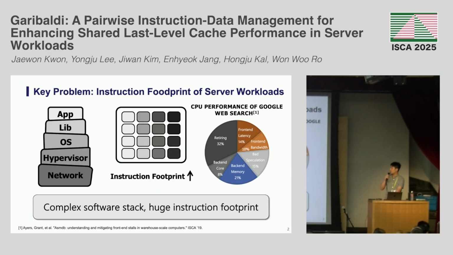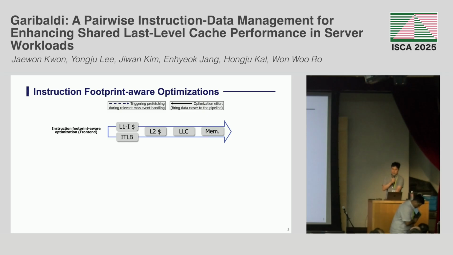Recent server workloads leverage deeper and more complex software stacks. As a result, the instruction footprint in the memory hierarchy has grown substantially and decreased instruction cache performance. Thus, server workloads are characterized by significant front-end bottlenecks, as shown in the orange part of this graph from the ISCA'25 paper.